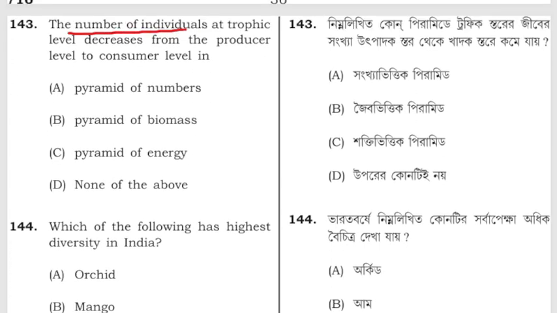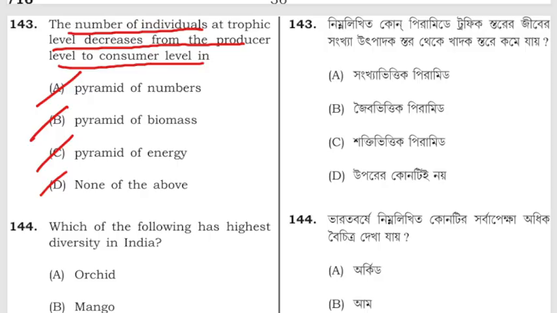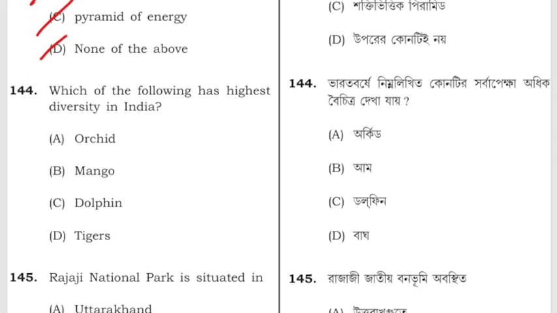The number of individuals at trophic level decreases from producer's level to consumer level in pyramid of numbers, pyramid of biomass, pyramid of energy or D, none of the above. The correct answer is pyramid of numbers. It decreases at the higher level from producers to the consumers.